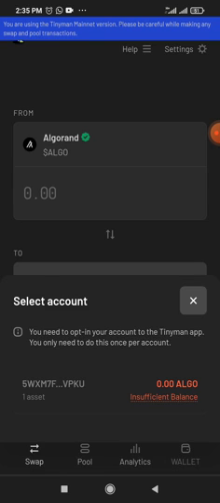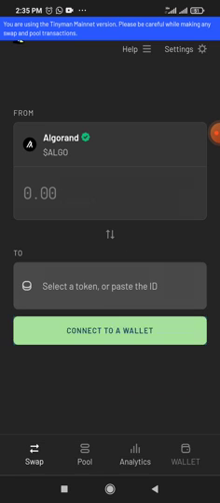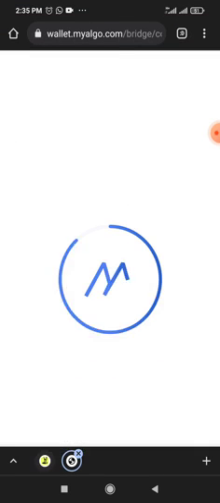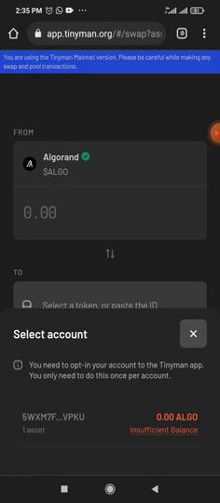So because I'm observing insufficient balance, I can't continue with this. You get it? I can't continue with it. But I wish I had enough. I was having one Ago. Once I just click there and I click connect, automatically it's going to connect to my Ago wallet and it's going to allow me to perform transactions.